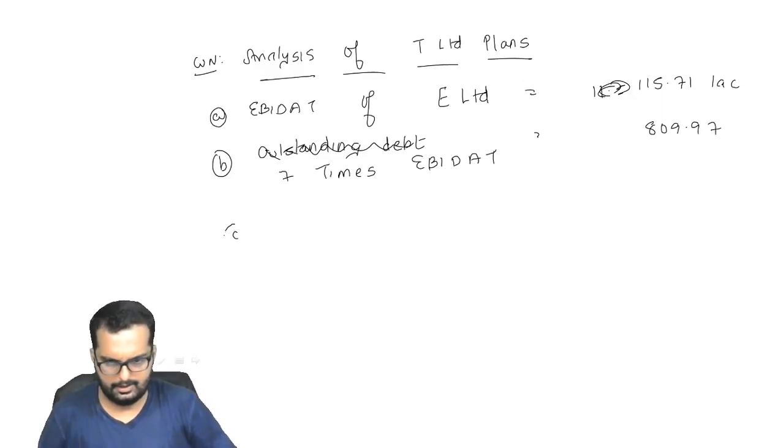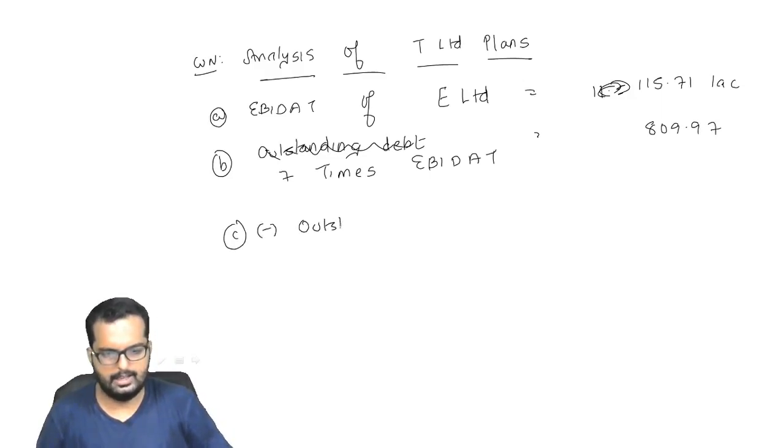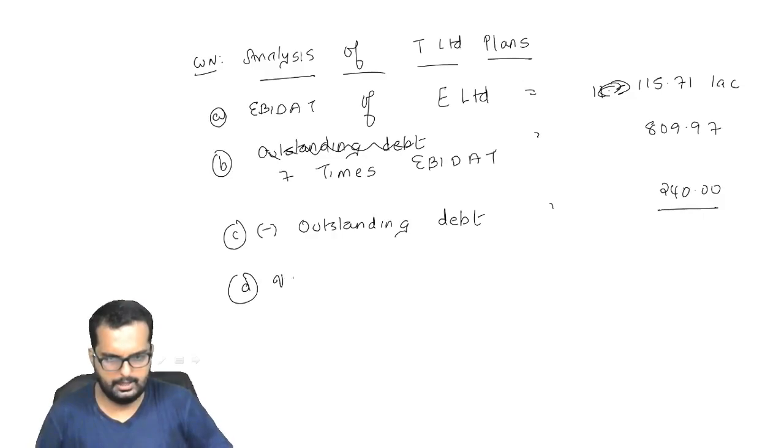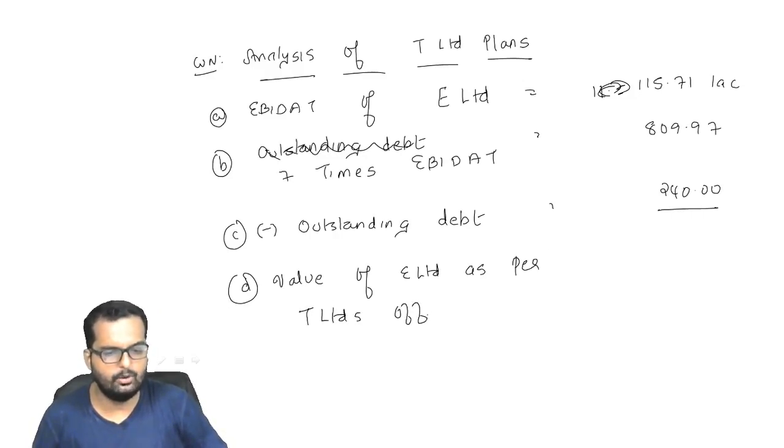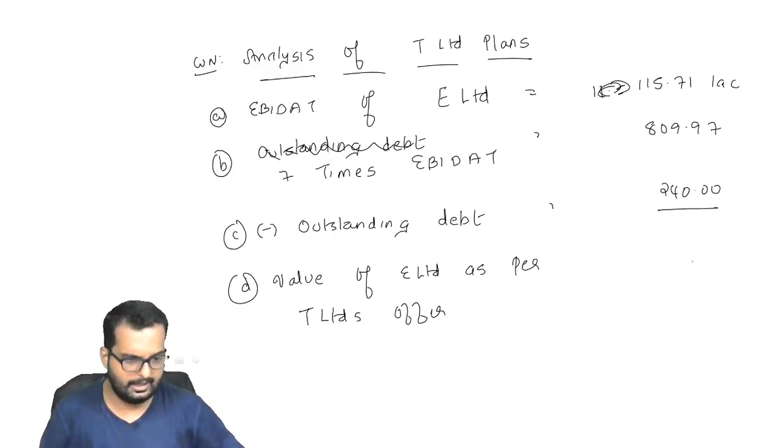Now from this I will reduce the outstanding debt. That is turning out to be 240. So point number D, value of E Limited as per T Limited's offer. T Limited is offering to pay this much money, that is 809.97 minus 240, it will be 569.97 lakhs.